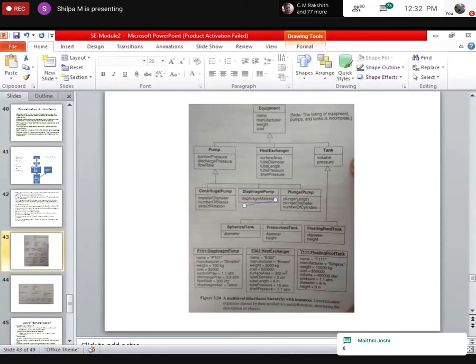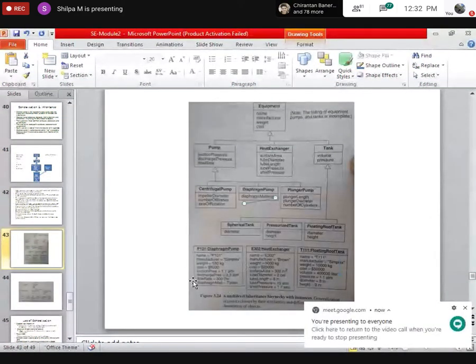Okay. What does the other person say? 8. Correct? Fine. Anyone has any other answer? Kavya says 10. Okay, Kavya, can you tell me what are the properties?